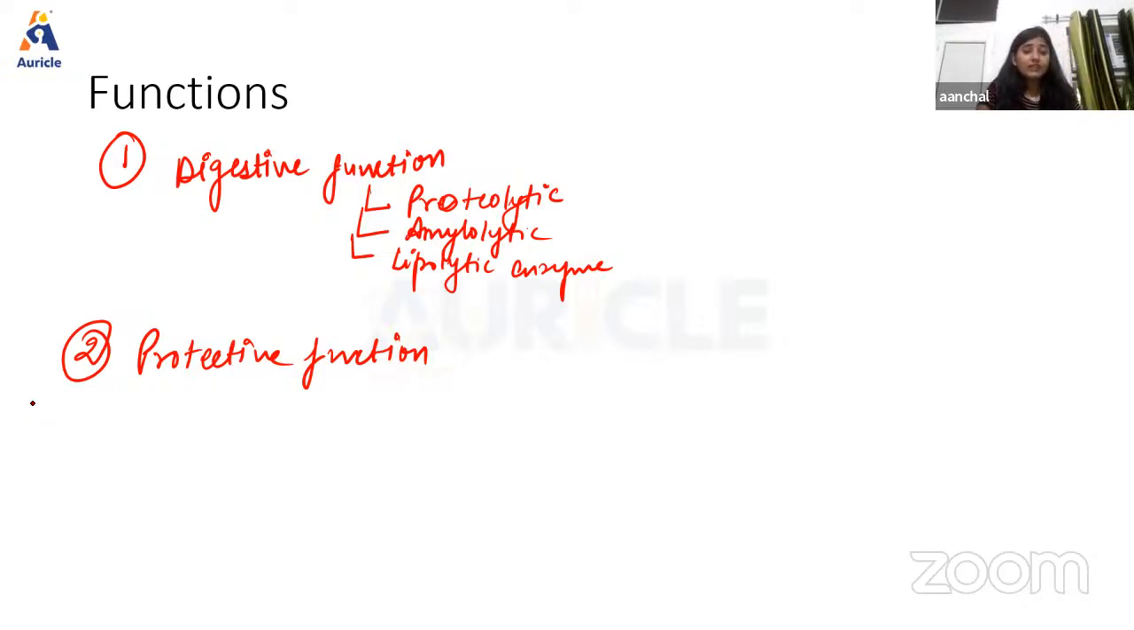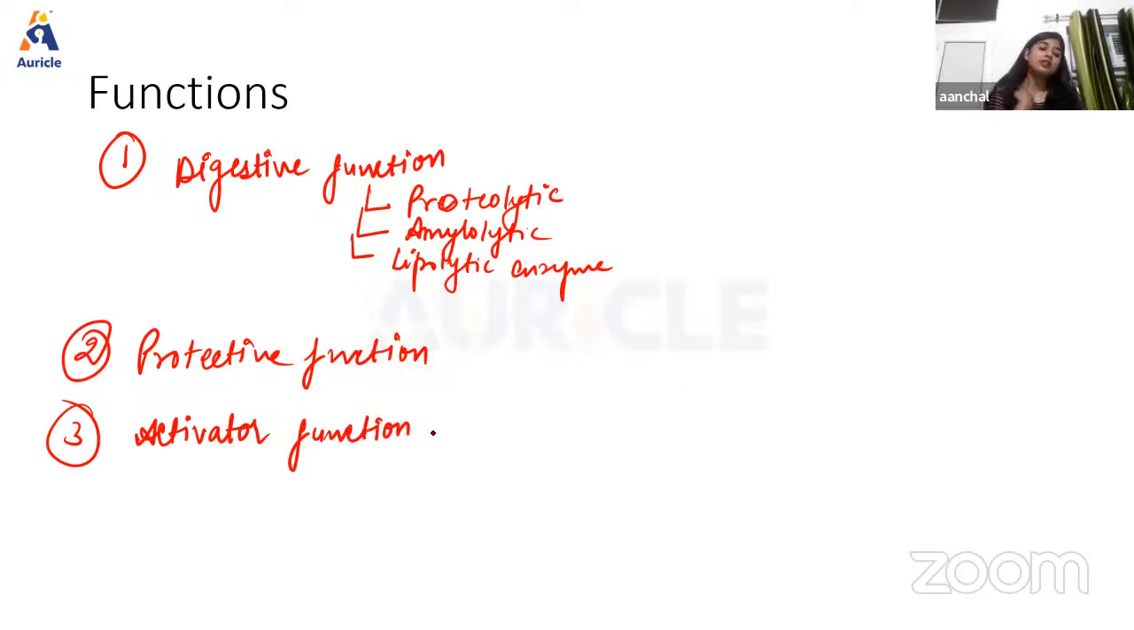Okay. Then another function we have is activator function. So as we have discussed, a very important enzyme that is present in succus entericus was enterokinase. So enterokinase present in intestinal juice activates trypsinogen to convert into trypsin, and trypsin in turn is responsible for the activation of other enzymes.